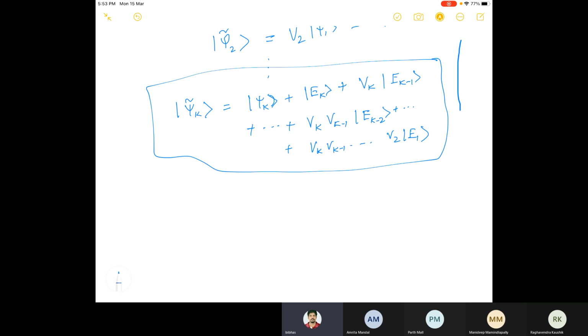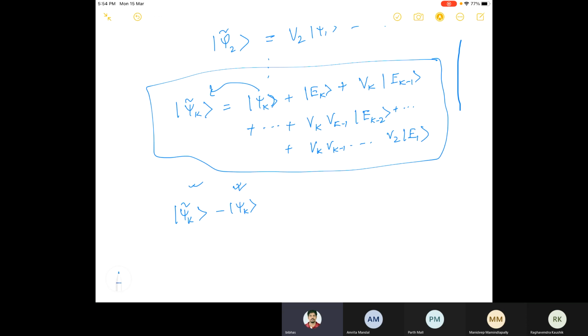Then we can take this to the right and left hand side, and say psi k tilde minus psi k. This is what I want, because we want to measure the error, and recall that these are all vectors. So I want to calculate the distance between these two vectors.